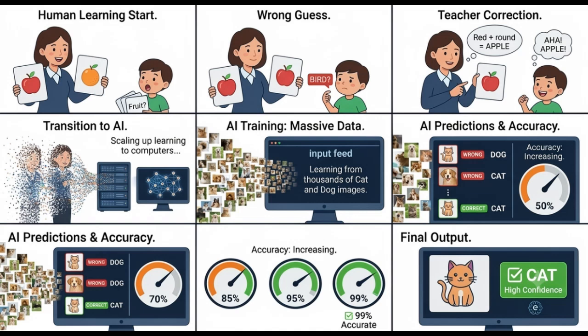First, we collect a large data set. For example, imagine 50,000 pictures of cats and 50,000 pictures of dogs. Each image has the correct label. The computer studies these images one by one. At first, its predictions are often wrong. After each prediction, it compares the result with the correct answer and adjusts itself slightly. This process repeats thousands or even millions of times. With enough practice, the model becomes highly accurate. Just like humans improve through practice, deep learning improves by learning from its mistakes.